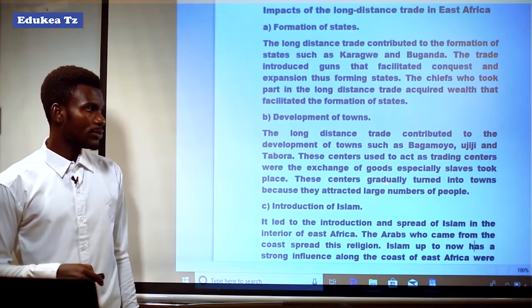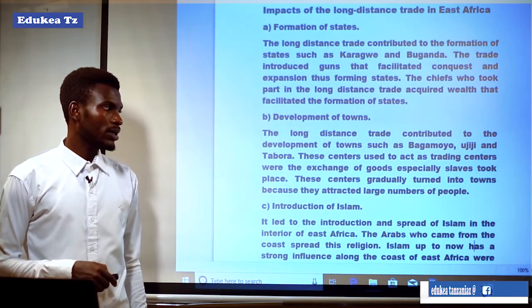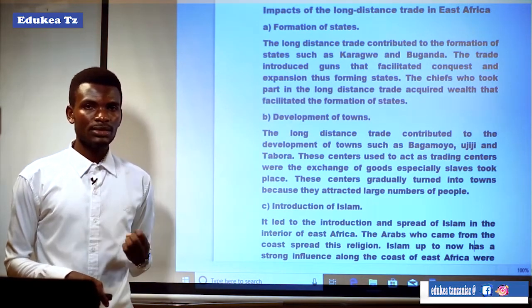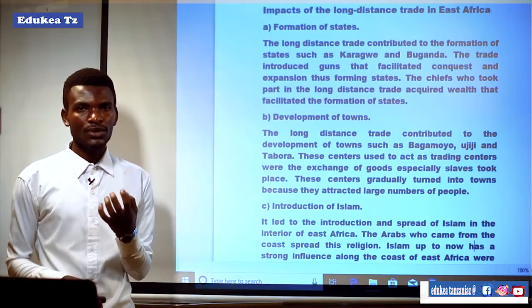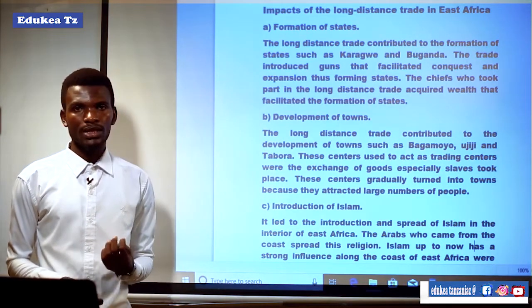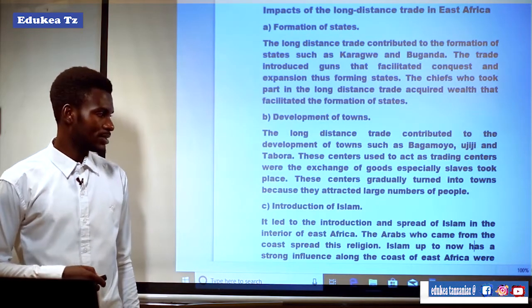These centers gradually turned into towns because they attracted a large number of people. It means that as there were trading centers, those centers attracted a large number of people to come to that area to conduct the system of exchange or trading activities.